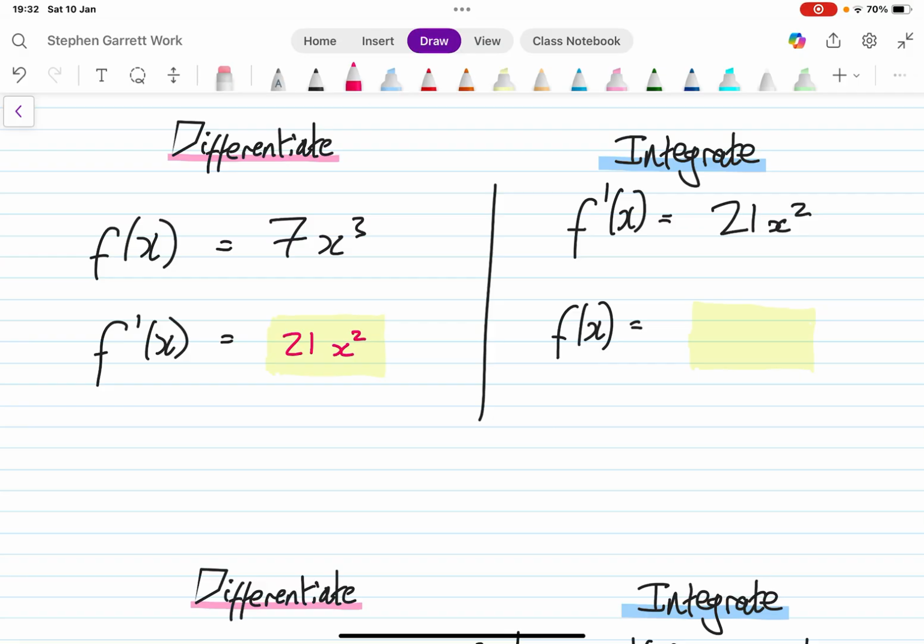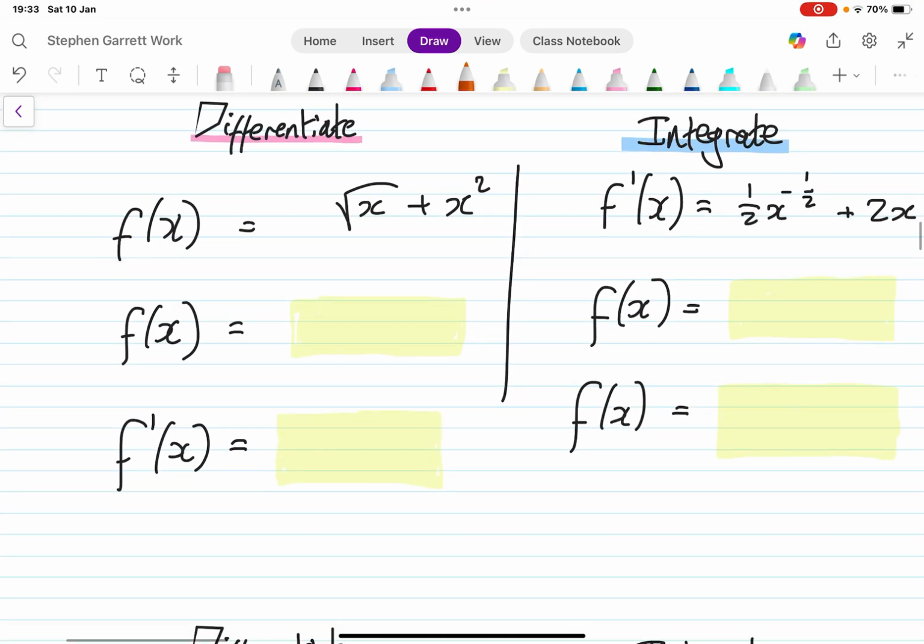What I'm going to do is add 1 to that power first. So I'm going to add 1 to that x power, which becomes x cubed. And then, now that I have my new exponent, I'm going to do my coefficient, which is 21, divided by 3, which recovers that 7. So that 7 came from 21 divided by 3 there. So I do the opposite steps in the opposite order.